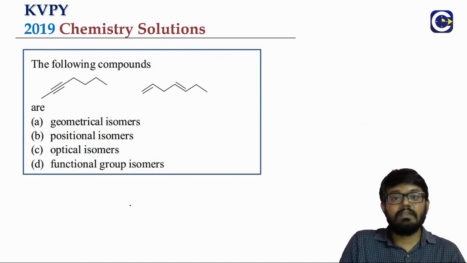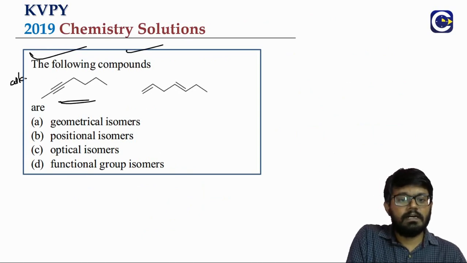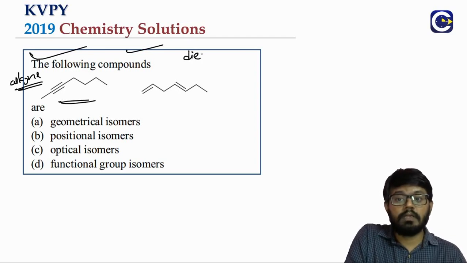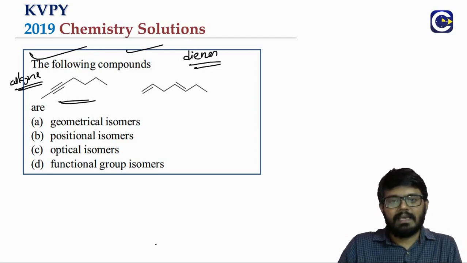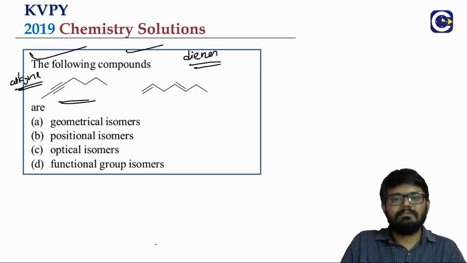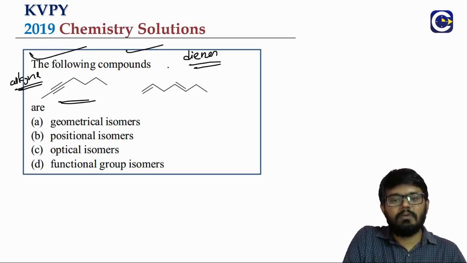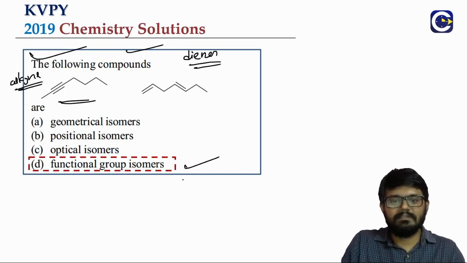Next we have a question based on the isomerism. The following compounds, look at this, what is this? This is alkyne. This is, there are two double bonds in this compound. So we call them dienes. Two double bonds. So we can have alkynes as well as the dienes with the same molecular formula. What is the difference between them? Here we have the functional group as a triple bond. Here we have the functional group as the double bond. So what do we call them? We will be calling them functional group isomers. That's it.